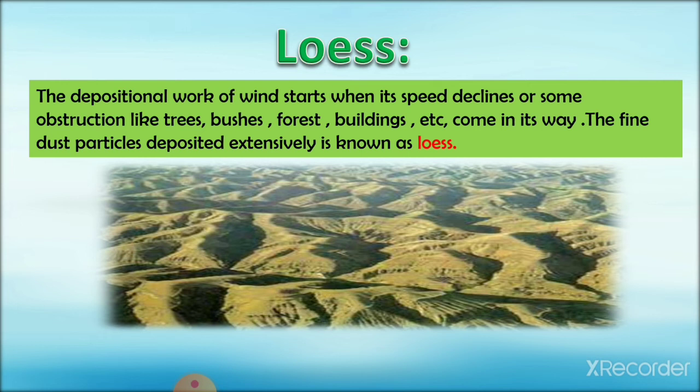The most extensive loess deposits are in North China. So loess is the result of the depositional work of the wind when its speed declines or it faces obstructions like trees, bushes, forests or buildings.